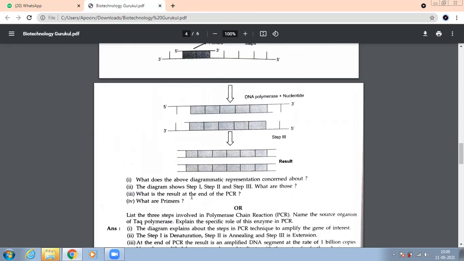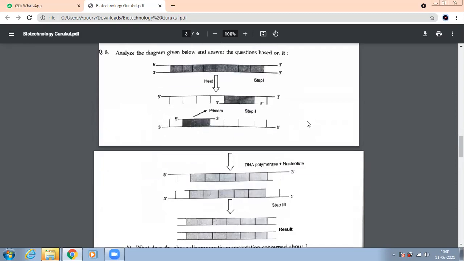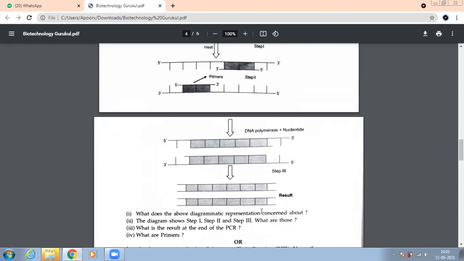The diagram shows step 1, step 2, and step 3. Basically, you have to name those steps. So step 1 will be named as? Denaturation. Good. Step 2 would be named as? Annealing. And what do you call step 3? Extension. Good. What is the result at the end of PCR? How many copies? One single strand can be amplified into billions of copies.